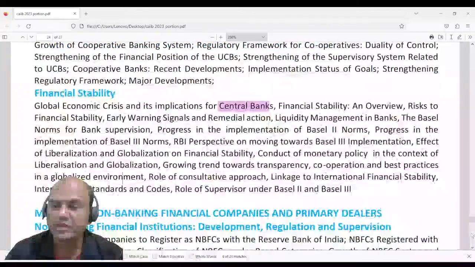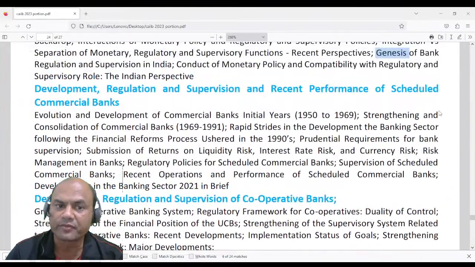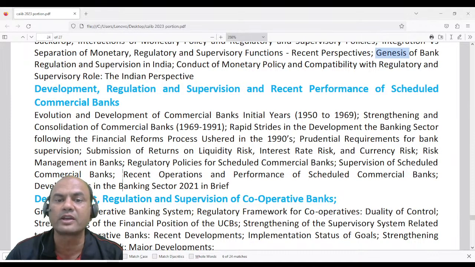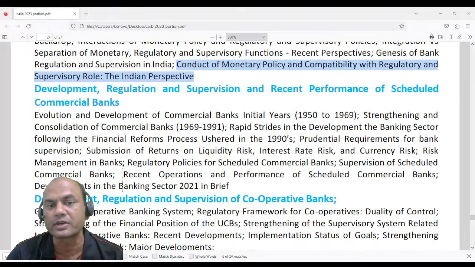Next is the genesis of banking regulation and supervision in India. Then conduct of monetary policy, compatibility with the regulatory and supervisory policy, which is again the interaction as we had above. It means how the monetary policy and the supervisory policy should work in tandem with each other. And then the Indian perspective: how does RBI manage both the monetary policy and supervisory function?